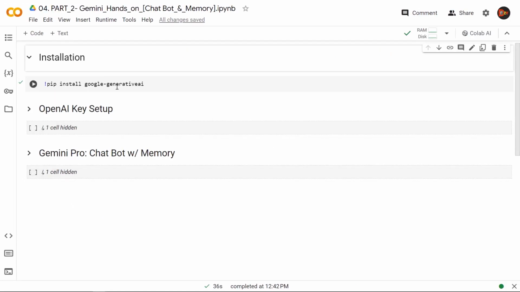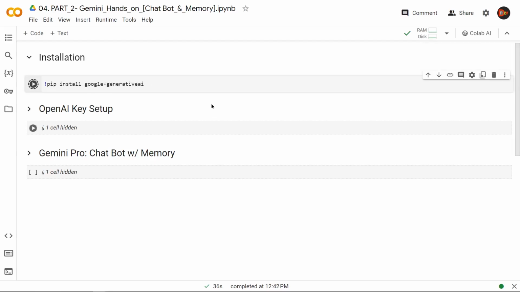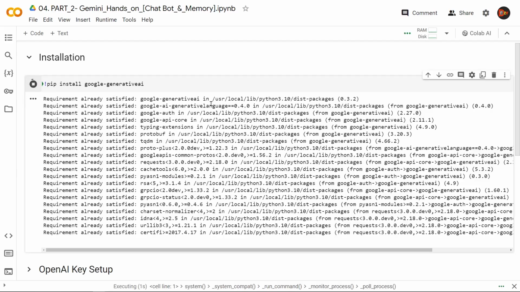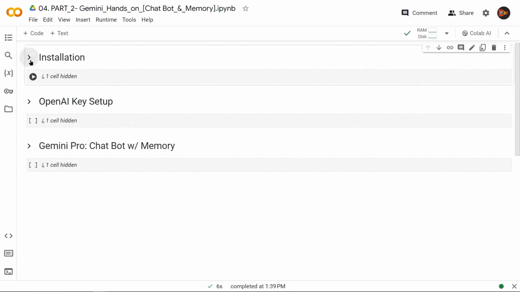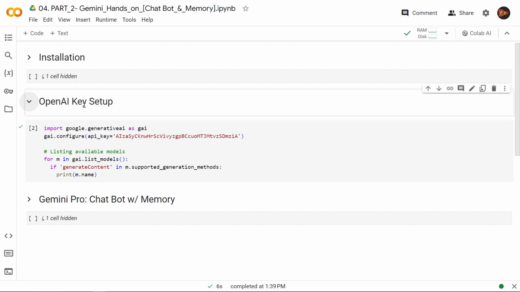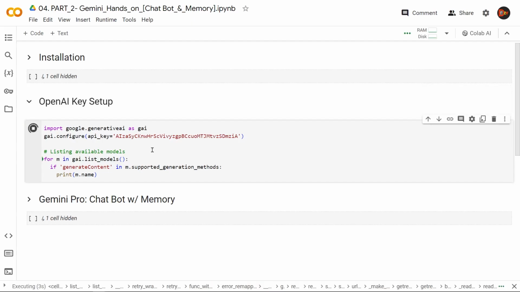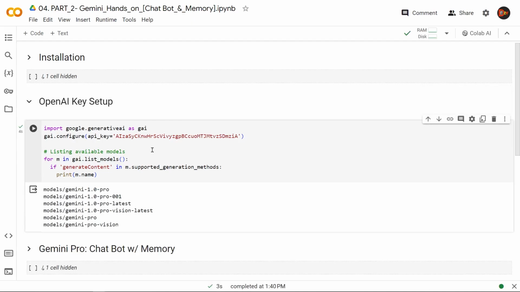First, let's install the necessary library, which is in this case Google-Generative AI. All right, so now that installation is done, let's set up the API key and configure our model. This object GAI we're bringing in from Google.Generative AI, and here's my API key. And I just added this extra loop, as you saw before in the first part, just to show us which models we have available through this API. In this video, we're going to be using only Gemini Pro.